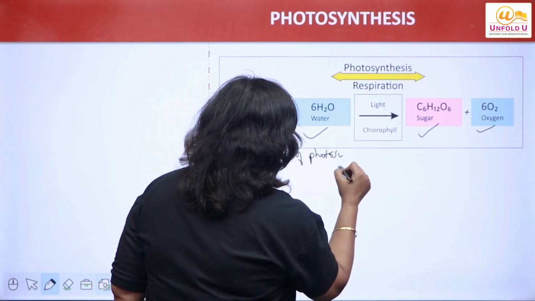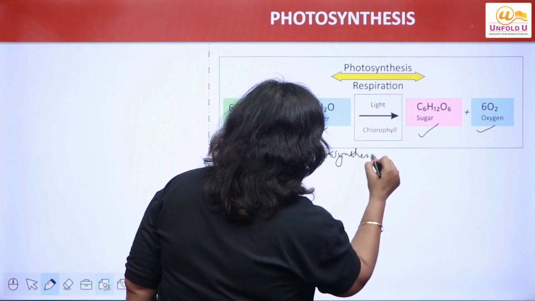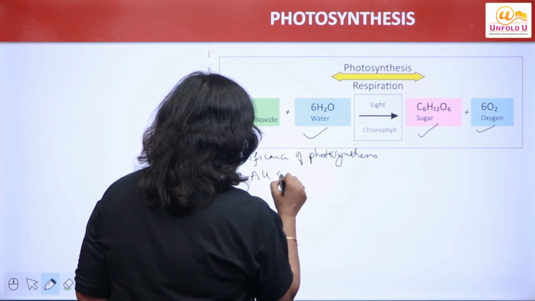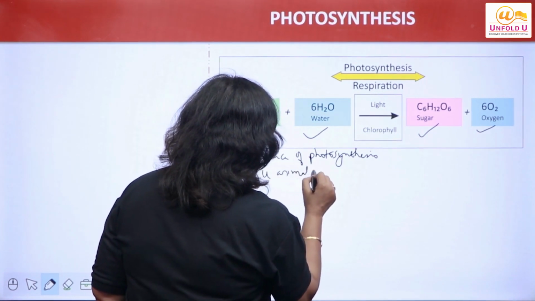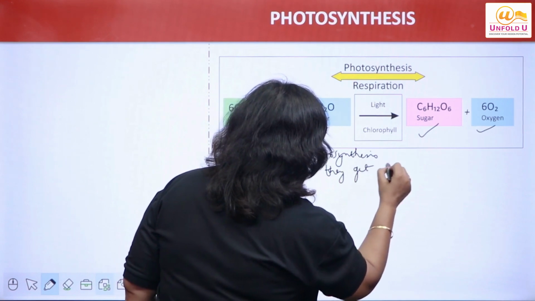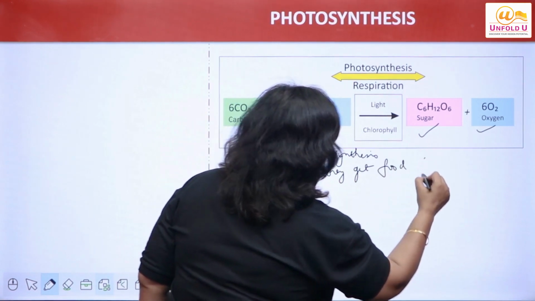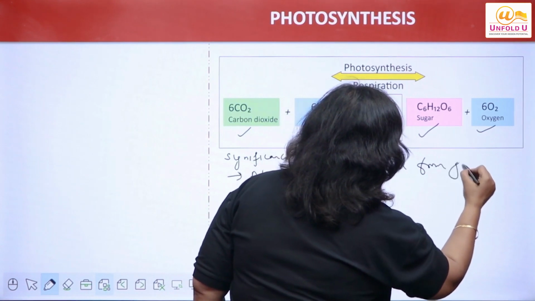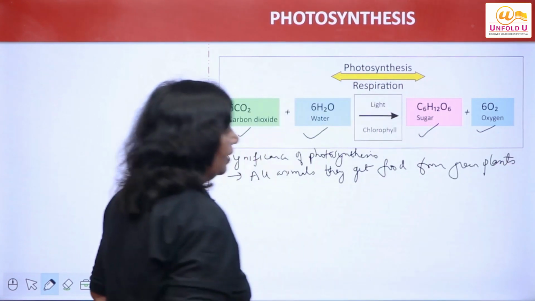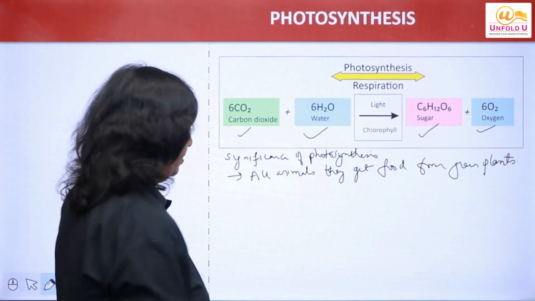Now let us discuss the significance of photosynthesis. Number 1, all the animals get food from green plants, so they depend on plants directly or indirectly for energy.